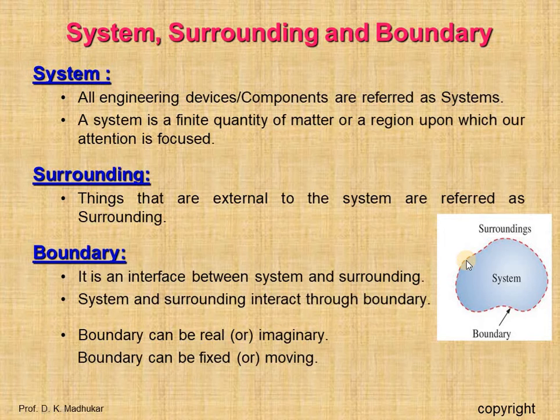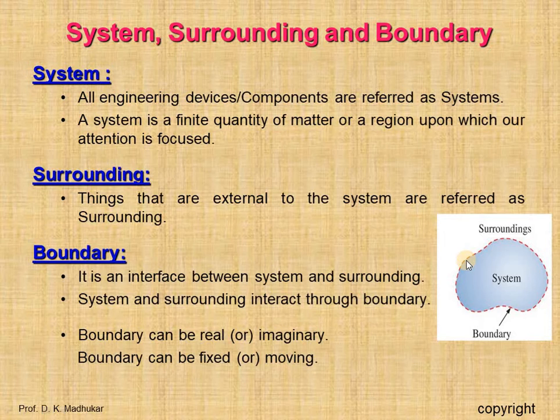So what is the envelope here? The envelope of the system is called the boundary of the system, which separates the system and the surrounding. In other words, it is the interface between system and surrounding. System and surrounding interact through the boundary, and the boundary may be real or imaginary, movable or fixed.